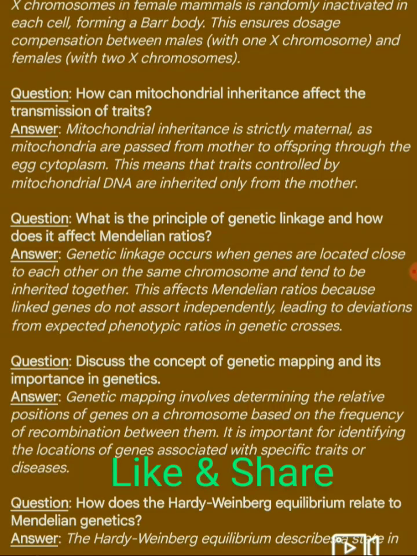Next question. What is the principle of genetic linkage and how does it affect Mendelian ratios? Answer: genetic linkage occurs when genes are located close to each other on the same chromosome and tend to be inherited together. This affects Mendelian ratios because linked genes do not assort independently, leading to deviations from expected phenotypic ratios in genetic crosses.